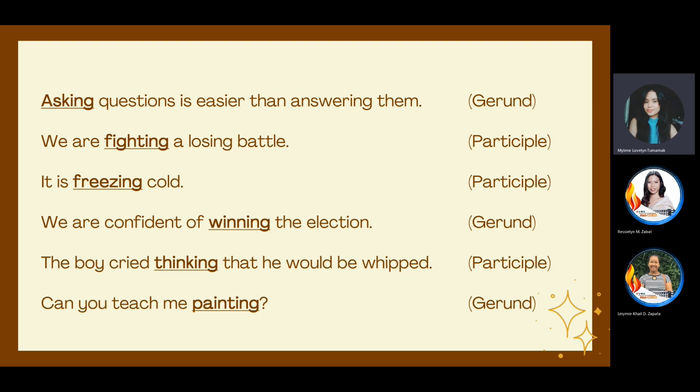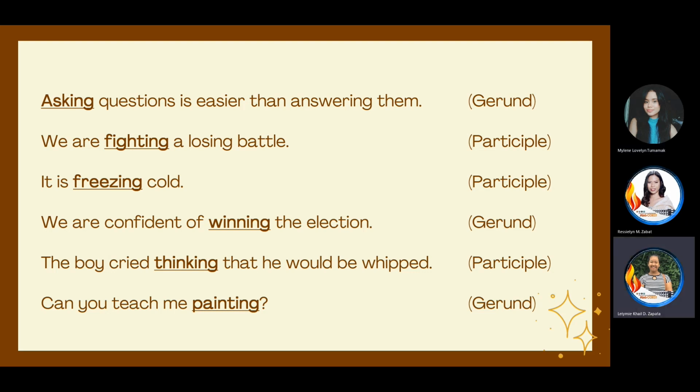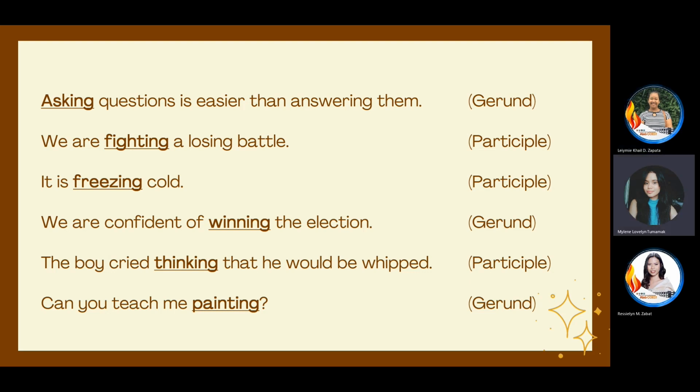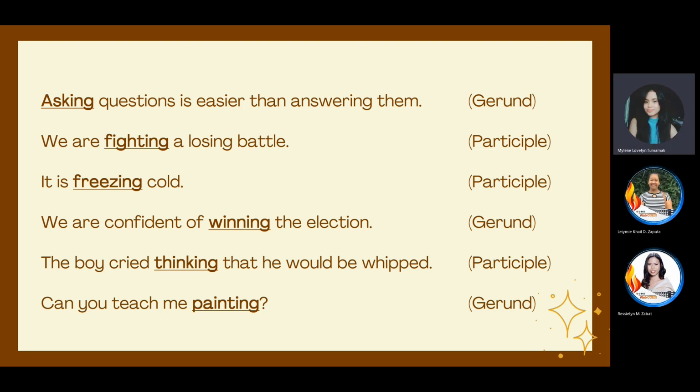So what are the auxiliary verbs? Can you give me an example of an auxiliary verb, Lainey? Are, po. Are. Okay, what else? Another example.